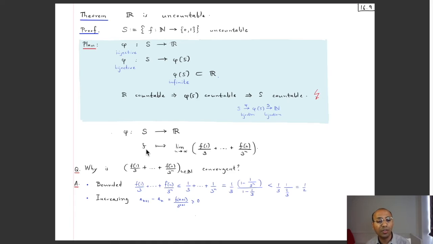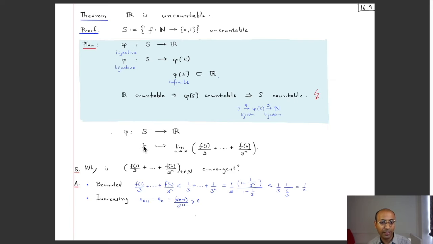Well, we will construct the function in this way. Once you have this function, then you can construct a sequence from that function as follows. As the nth term of this sequence, you take this partial sum, f1 by 3 all the way up till fn by 3 to the power n. And we will soon see that this sequence, which is constructed from this function f, is in fact a convergent sequence. Since it is convergent, it will have a real limit, and whatever that real number limit is, you associate with this f.